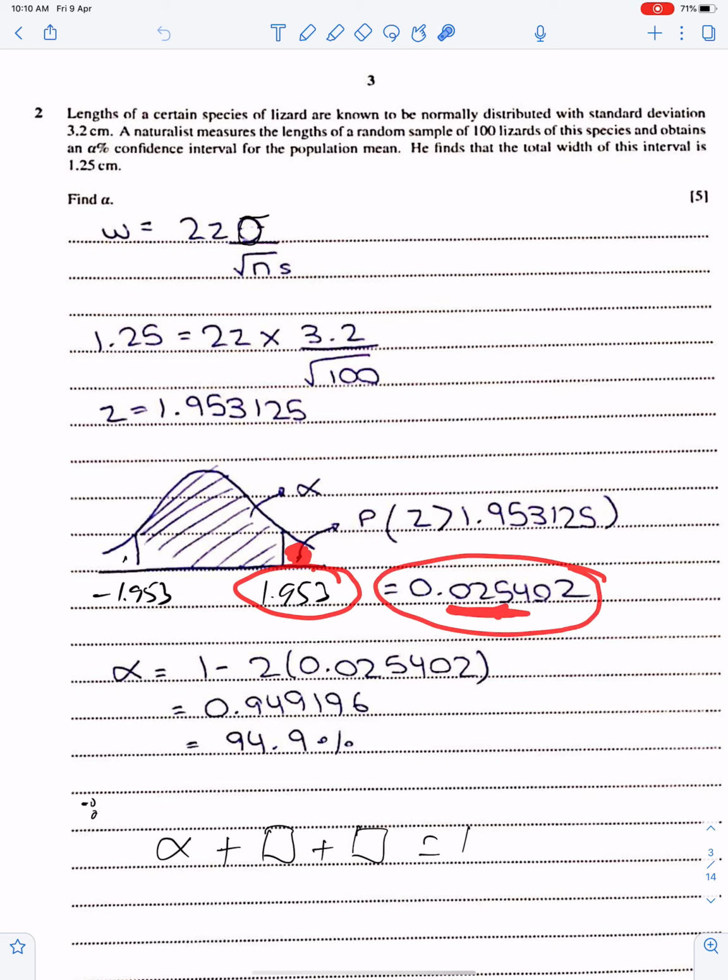And this area must be here because the curve is symmetrical. So these two areas are the same. Therefore, alpha will be 1 minus this area and this area. So if you subtract these two areas from 1, you can easily get alpha and give your answer in percentage. Alpha plus these areas is 1 because total area is always 1.